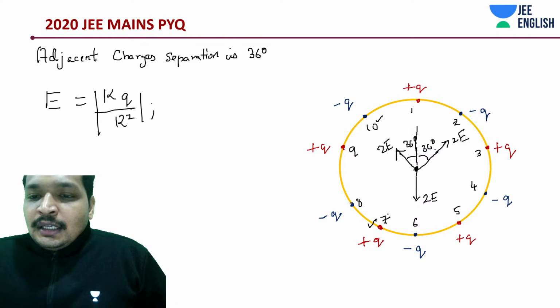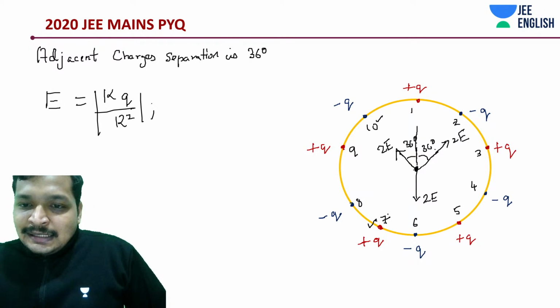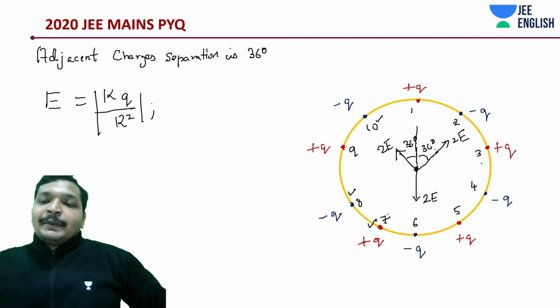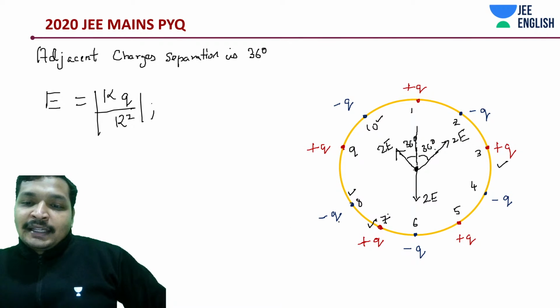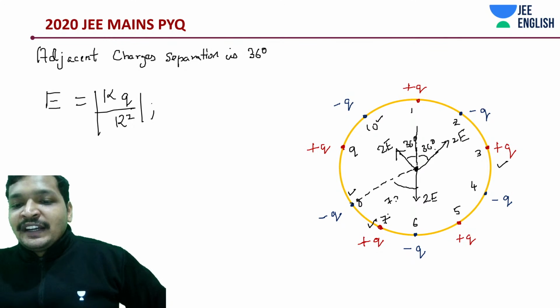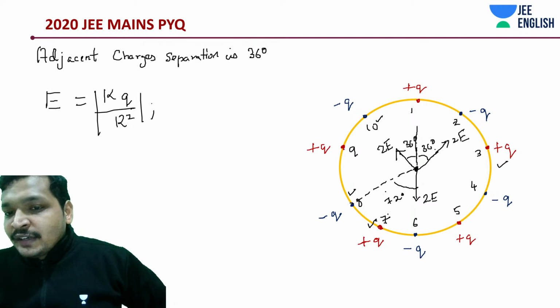Okay. That means this minus Q, number 8, even though it does not look like it, maybe I'll try to bring up a diagram tomorrow to explain this. This minus Q and this plus Q is how many degrees? Just let me draw a line. This is how many degrees? This is 72 degrees. Similarly, this is also 72 degrees.